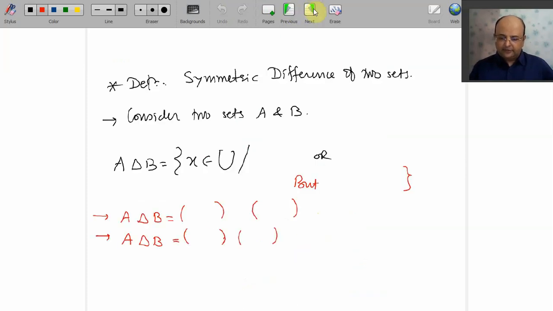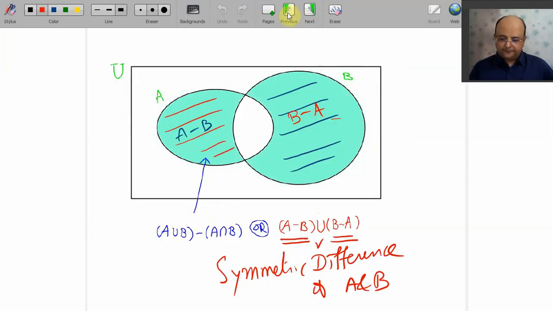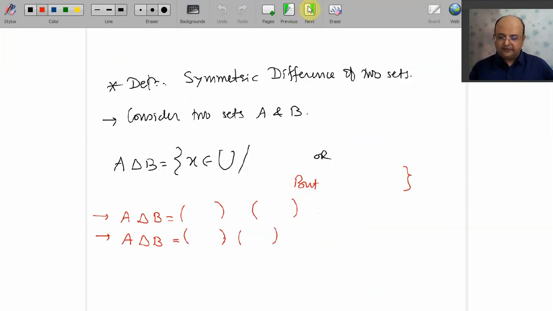I hope I have written somewhere. Yes, symmetric difference of two sets. So if I go for it carefully, dears, either it is in A or it is in B, but not in both. So that should be my definition of symmetric difference of two sets.